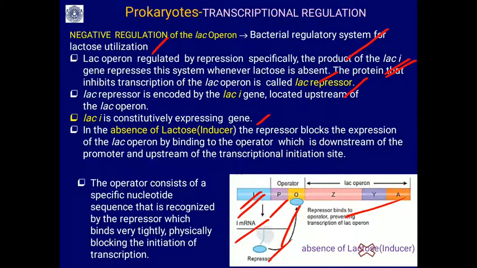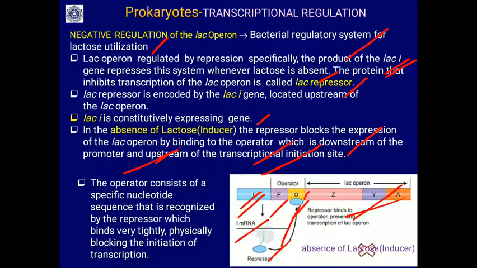So when lactose is absent, this repressor binds to the operator, not allowing expression of these genes which are required for lactose metabolism. In the absence of lactose, the repressor blocks the expression of the lac operon by binding to the operator, which is downstream of the promoter and upstream of the transcriptional initiation site.